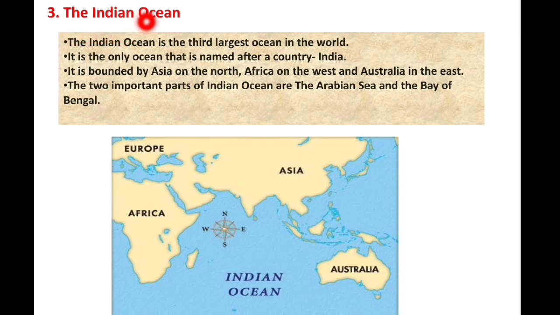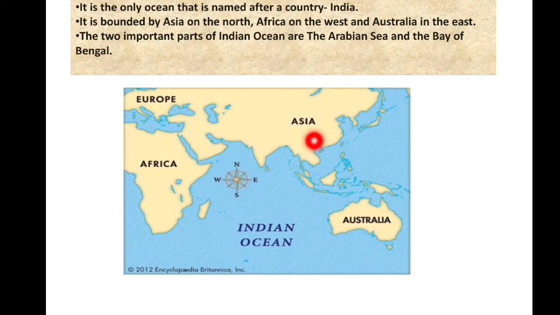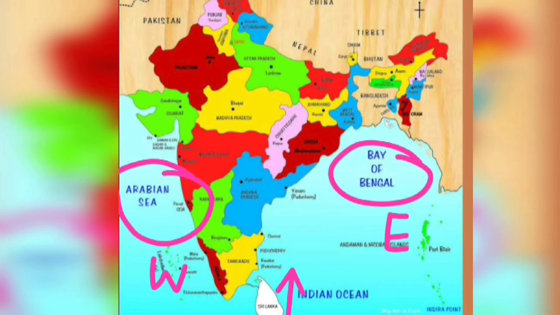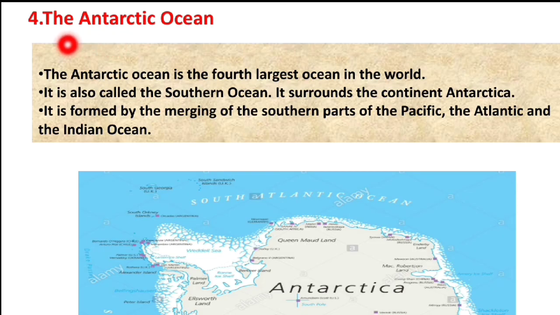Third, the Indian Ocean. It is the third largest ocean in the world. The name of this ocean is given after a country named India. It is bounded by Asia on north, Africa on the west, and Australia in the east. The two important parts of Indian Ocean are Arabian Sea in west and Bay of Bengal in east of India.